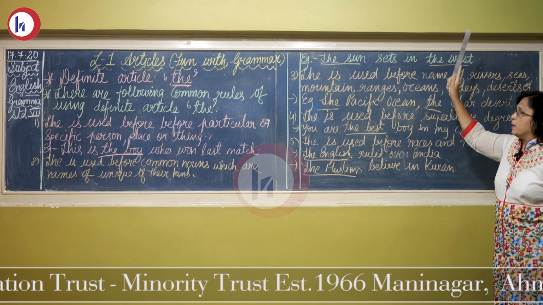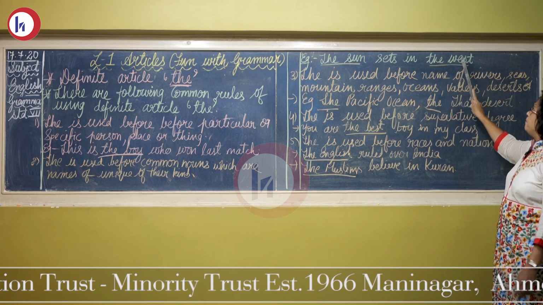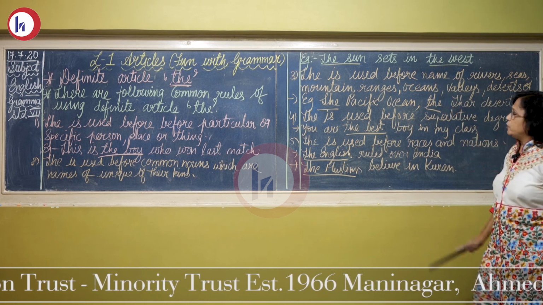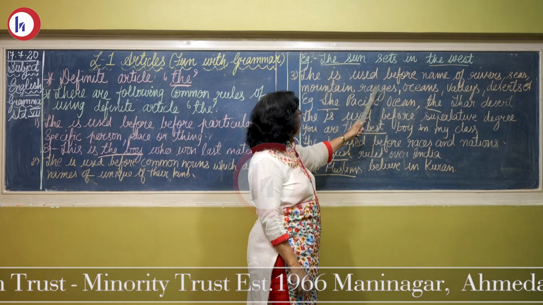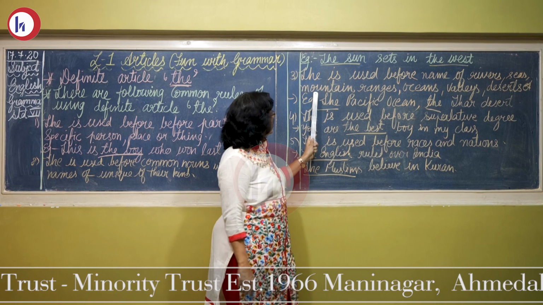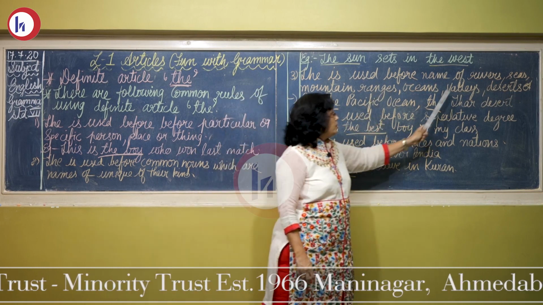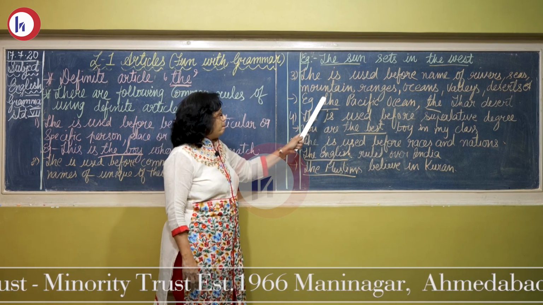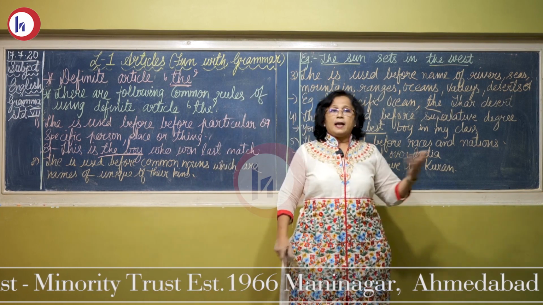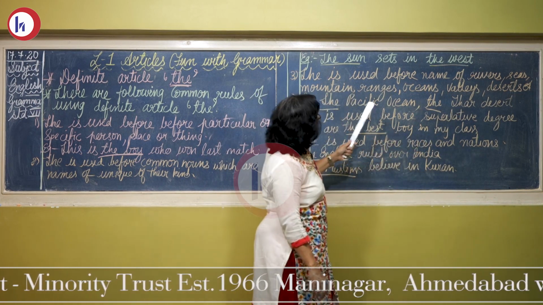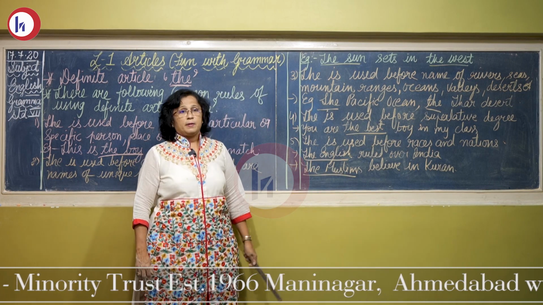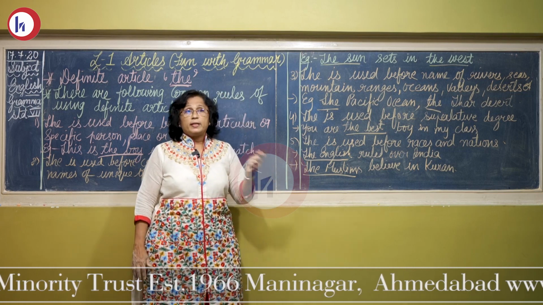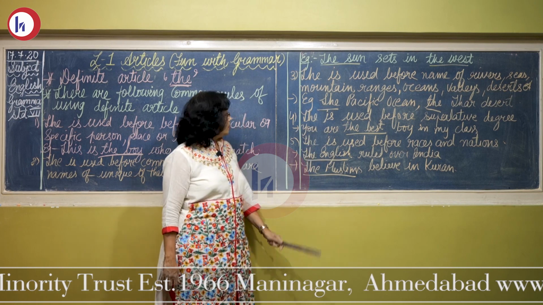So before the name of a particular person or thing, even before the directions, east, west, north, we put the. Third, the is used before names of rivers, seas, mountains, mountain ranges, oceans, valleys, deserts. Before that also we use the. How? The Pacific Ocean, the Thar Desert, the Atlantic Ocean, then we can say the Himalayan mountains, mountain ranges, not a single mountain. I am talking about mountain ranges, more than one mountain. So here also we put the.